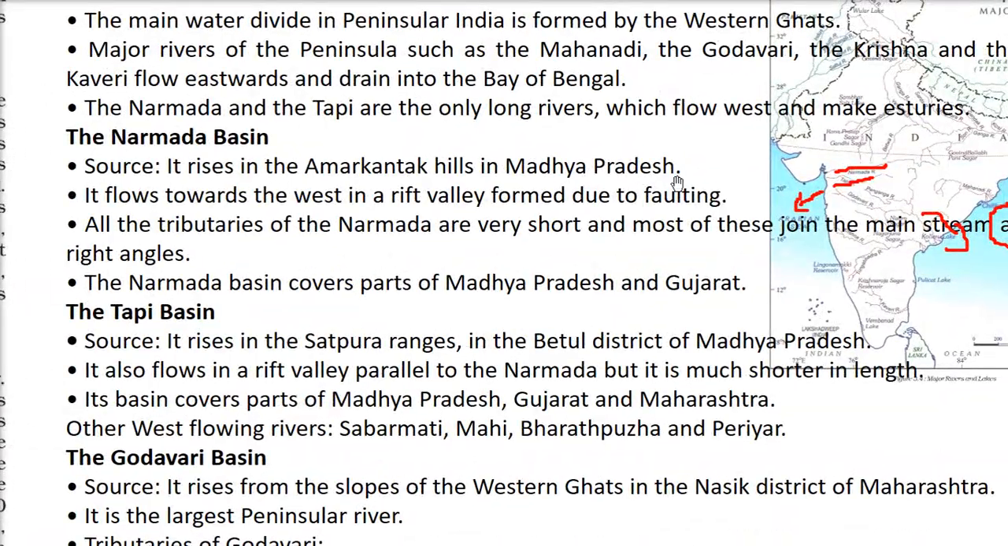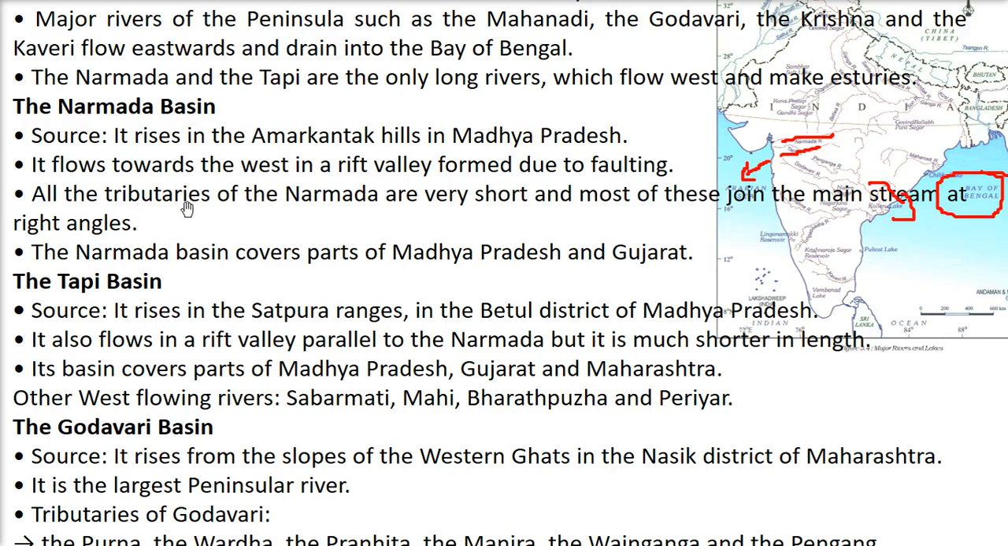Okay, so Narmada basin. The source is here, Amarkantak hills in Madhya Pradesh. It flows towards west in a rift valley formed due to faulting. All the tributaries of Narmada are very short, and most of them join the mainstream at right angles. The Narmada basin covers parts of Madhya Pradesh and Gujarat.